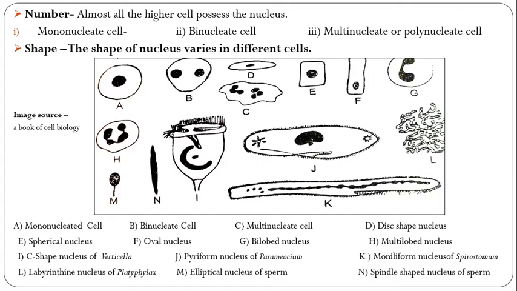Polykaryocytes of bone marrow have up to 100 nuclei. See, a multinucleated or polynucleated example is the bone marrow, which has up to 100 nuclei. Sometimes some cells do not show cellular boundaries in the mass of protoplasm. Such a multinucleated mass of protoplasm is called a syncytium. Got it? Here the number is variable in almost all cells. Some cells are mononucleated, binucleated or multi or polynucleated.